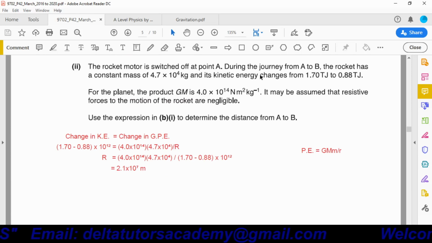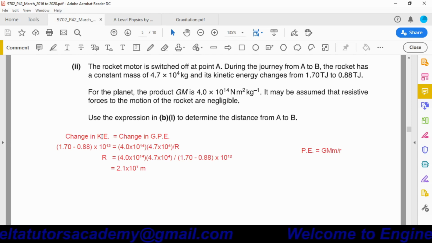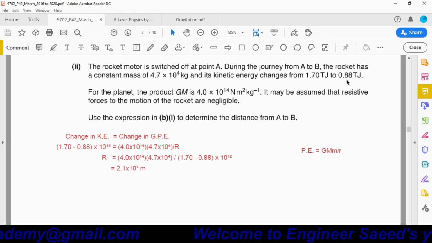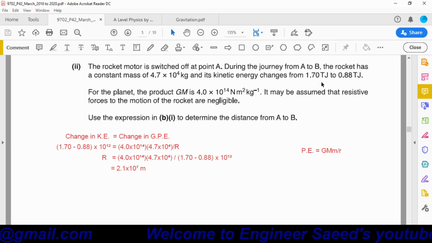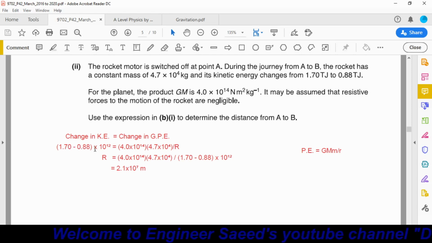Here it is given that its kinetic energy changes from 1.70 to 0.88, from 1.7 terajoule to 0.88 terajoule, which means its kinetic energy is decreasing and gravitational potential energy is increasing. What is the change in kinetic energy? It is equal to 1.70 minus 0.88 terajoule. We have to convert this into joule. 1 terajoule is equal to 10^12 joule. So this value will become minus (1.70 minus 0.88) × 10^12.